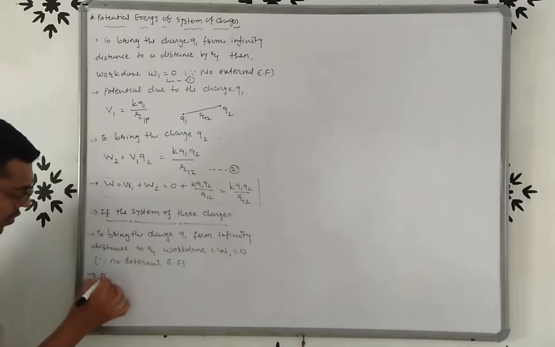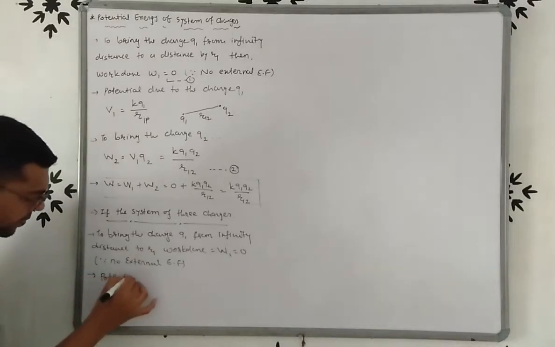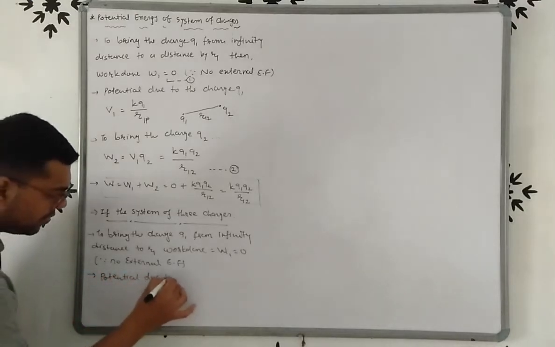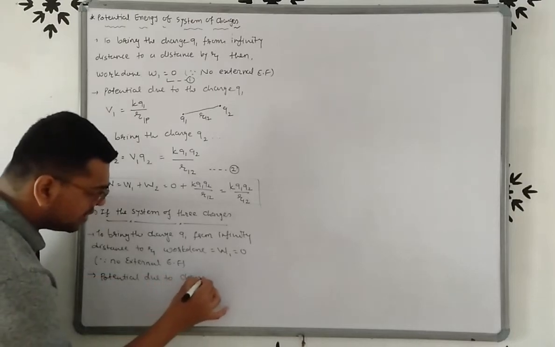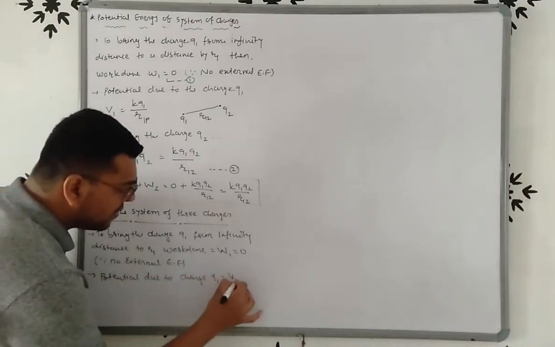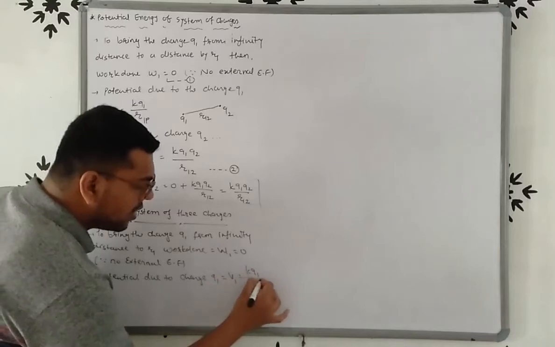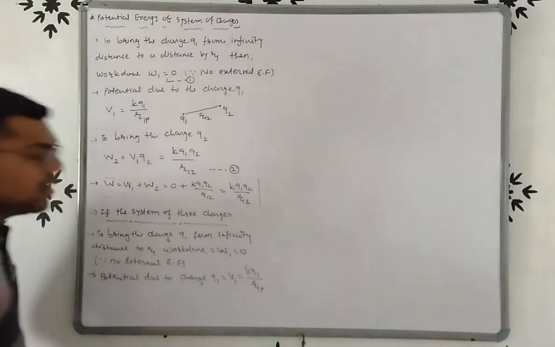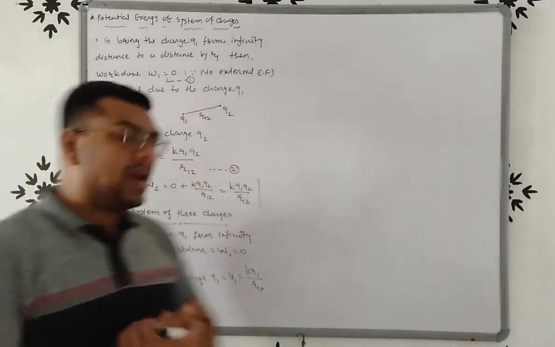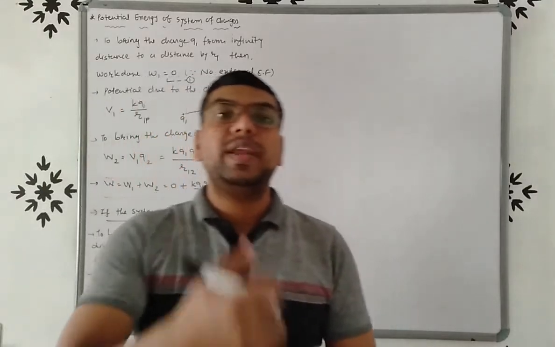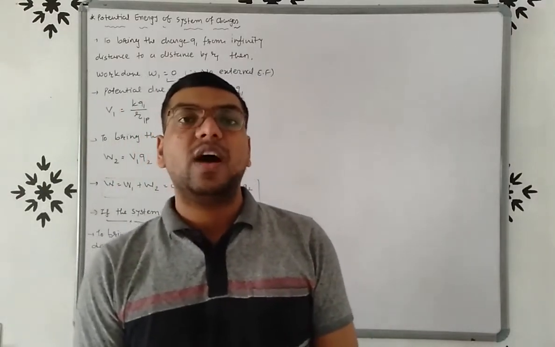So potential due to charge Q1, that is V1, is equal to KQ1 upon R1P, right, at point P. Now to bring charge Q2, how much work done?